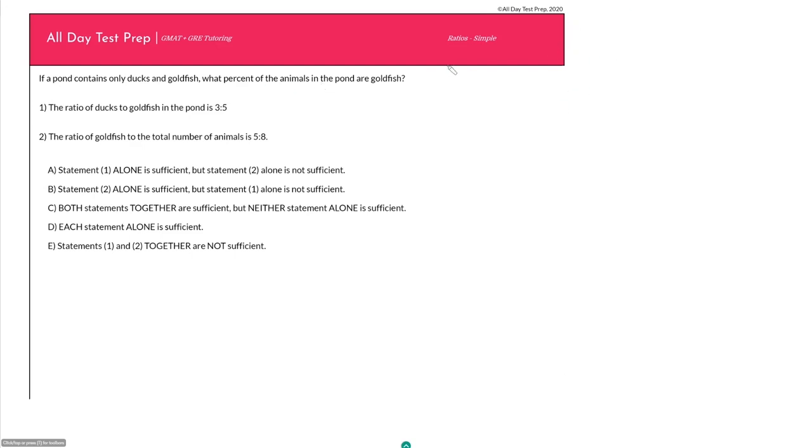So one thing, whenever I see a word problem that is asking me for a percent or a fraction or a ratio, I know I can always express that as just something over something else. And if I can write out in words what those things are, then I know exactly what I am looking for. So in this case, they're asking for what percent of the animals in the pond are goldfish. So they are asking for our goldfish over our total animals. And then if you see that, oh, I only have ducks and goldfish in my pond, well, that total really just means ducks plus goldfish. So I can write this like that.